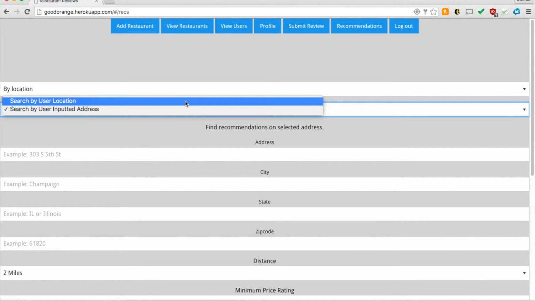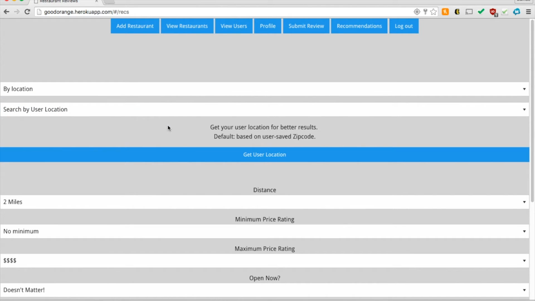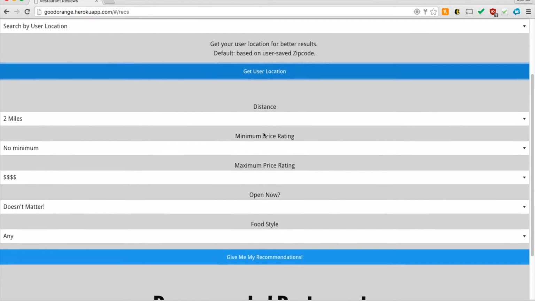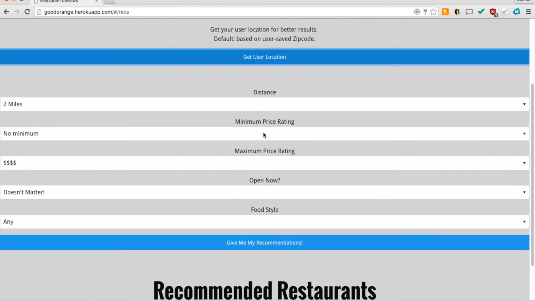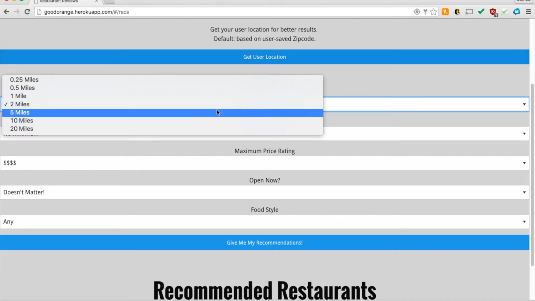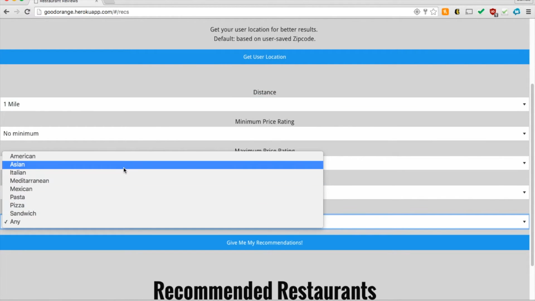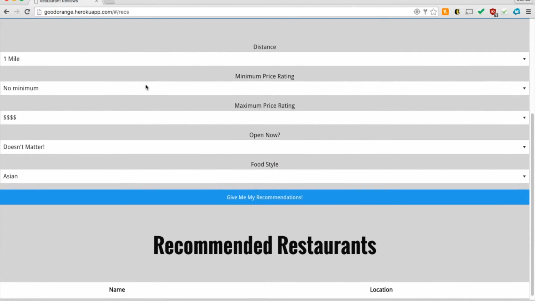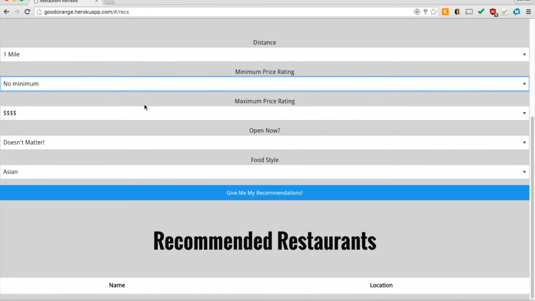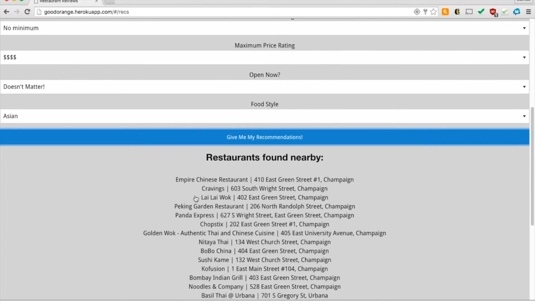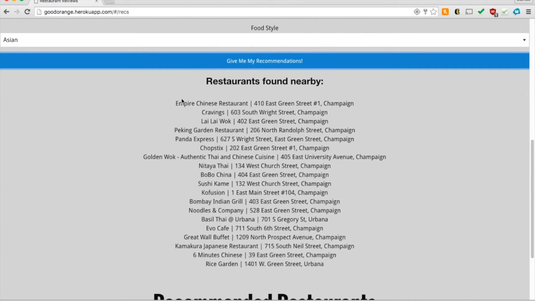First we can search by user location, and as you've seen before, we were asked to put our zip code in, so we can search with the zip code of the user, or we can grab the user location with this button. And what it will do is give a very accurate result of where you are and find restaurants around you. So let's look for Asian restaurants within a mile from me, and I don't want a minimum or a maximum price rating, and it doesn't matter if it's open right now. So let's find a recommendation.